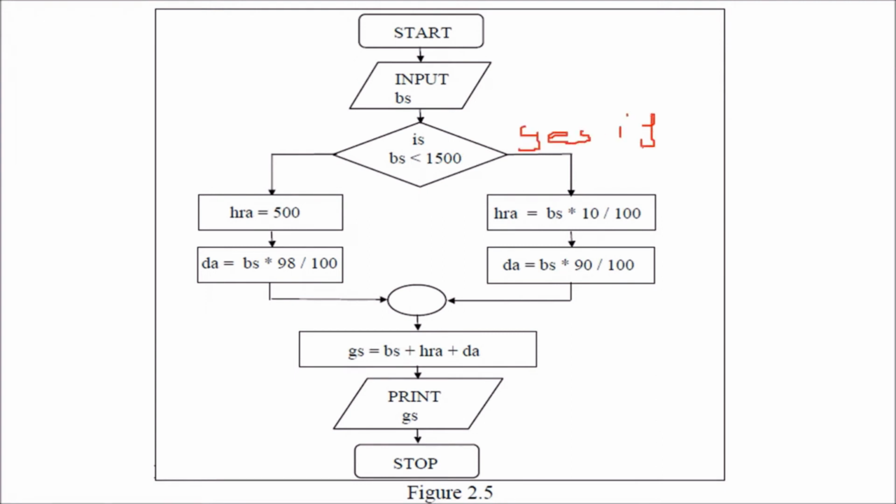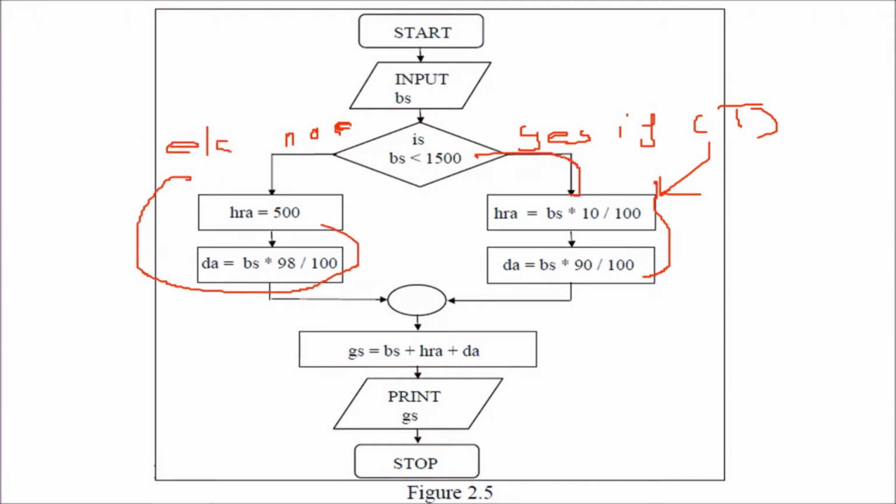So this goes under if true. Then if this is true, you execute these 2 lines. Else, if this condition is false, no. If this is a yes, you go here. If this is false, you go this side and you execute these 2 lines. That means you put this under else.